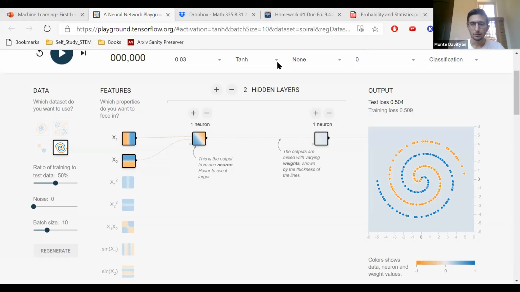All right, so this is an example, if you guys look right here, of some data. As you guys can see, this is a spiral. And there's really no way a linear regression model could predict this. Maybe it could try to do this, maybe it could try to do that, but that's not a good prediction. That's not a good function approximation. What we want is a good function that will approximate a spiral. And that's why we use a neural network. Neural networks are particularly good at doing this.